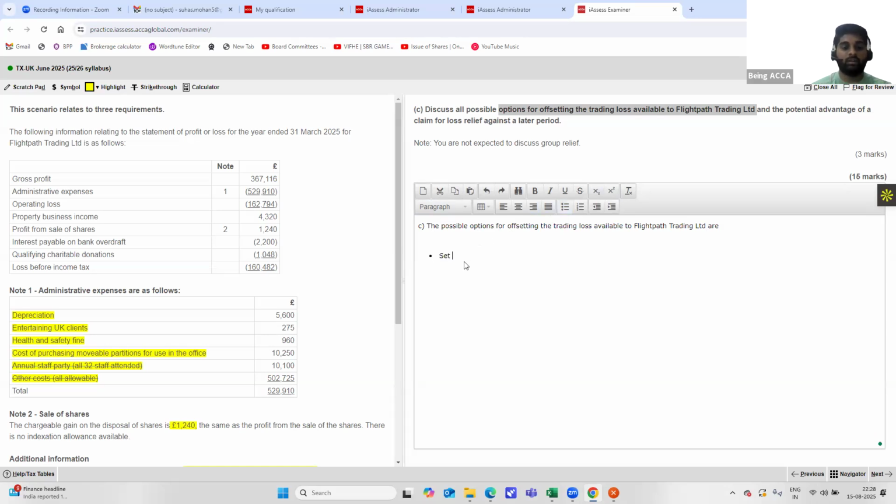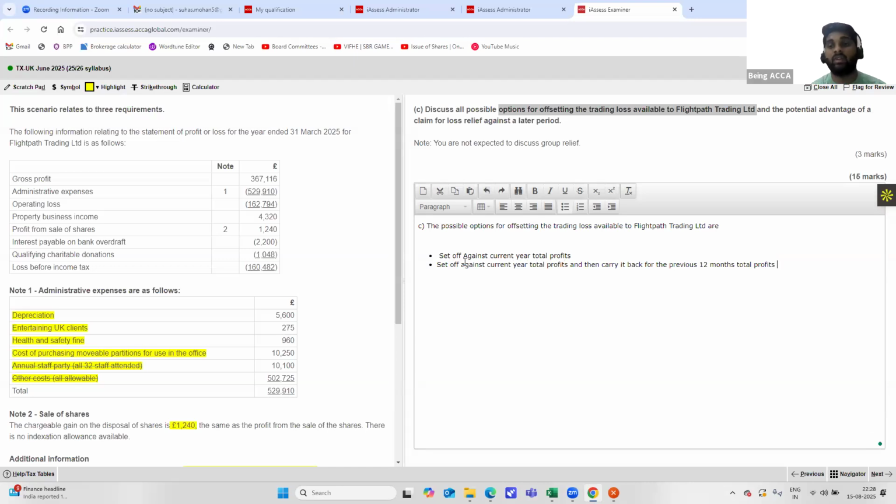First is set off against current year total profits. That is the first. Next, set off against current year total profits and then carry it back for the previous 12 months total profits.